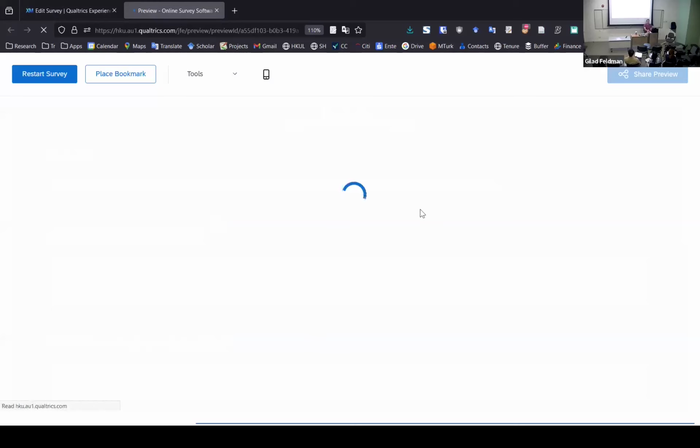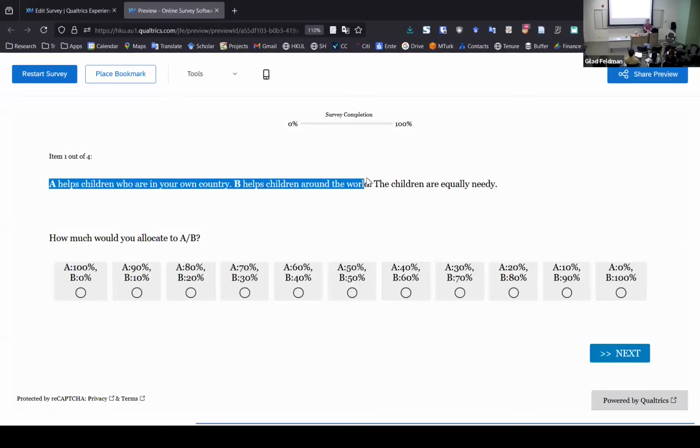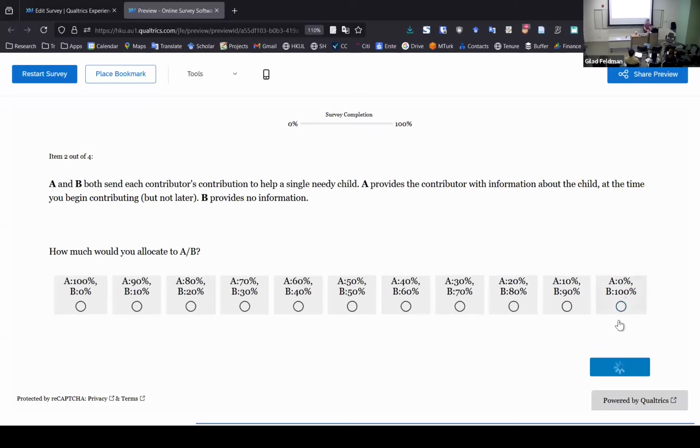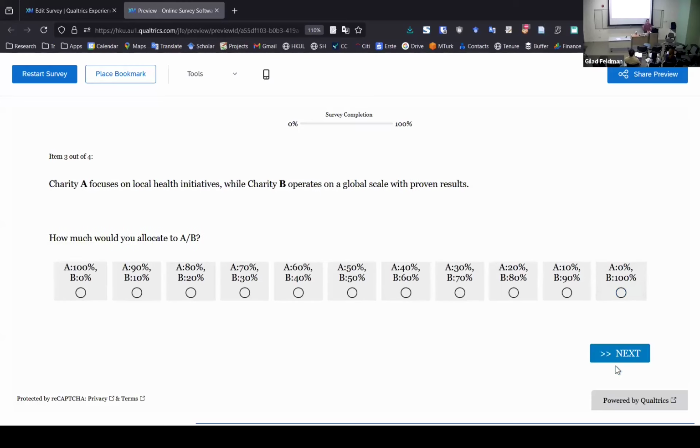If we preview this, then we'll see that it just asks me one question about each one of the 4 vignettes. So we have A helps children who are in your own country, and B helps children around the world. Which one do you want? Okay, allocate all to B, all to B. So this is what loop and merge does.